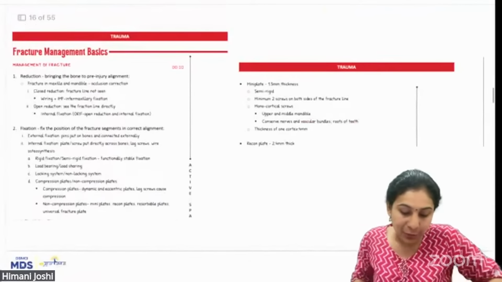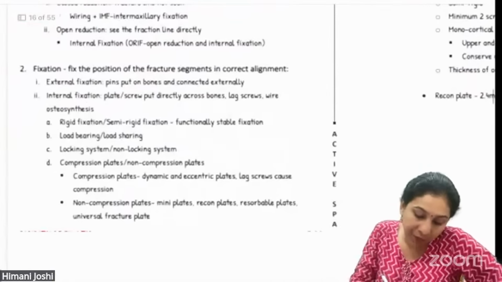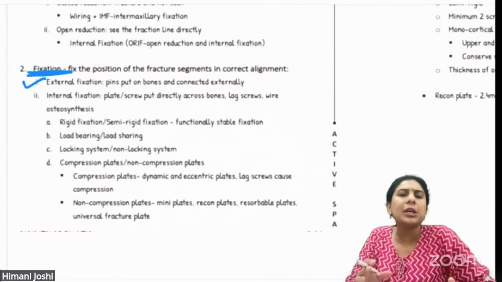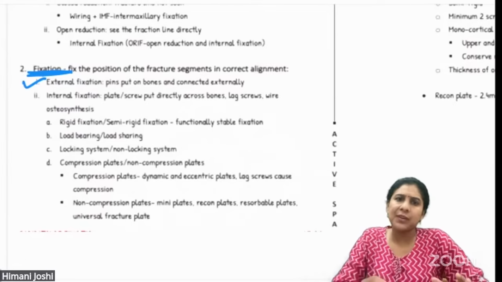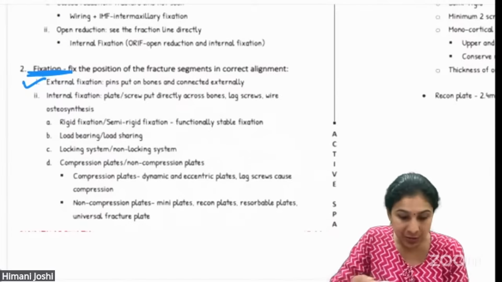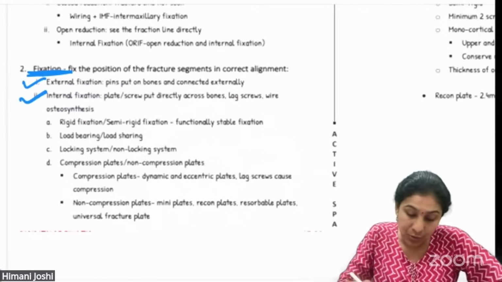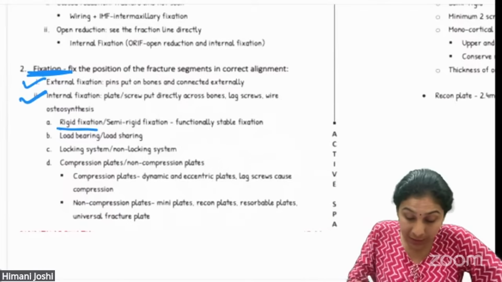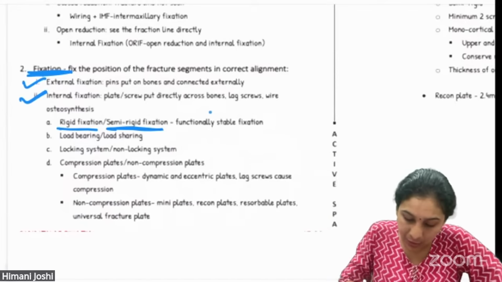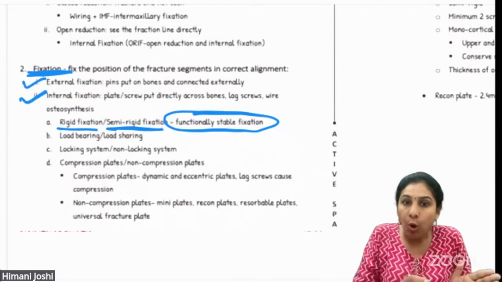Again, coming back to the notes where we have discussed the basics of fracture management, you have seen that fixation can be of two types. It can be external fixation, which is rarely used in maxillofacial cases. X-fix is most commonly used in orthopedic surgeries. The other thing which is commonly used in maxillofacial surgeries is internal fixation. Now, what are the methods with which you can do internal fixation? You can do a rigid fixation, a semi-rigid fixation, which is also called a functionally stable fixation. Non-rigid fixation is wrong. You do either a rigid or a semi-rigid.